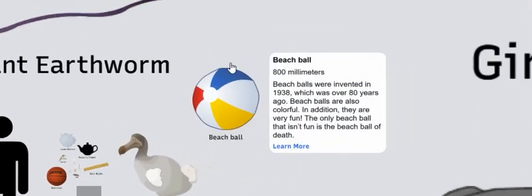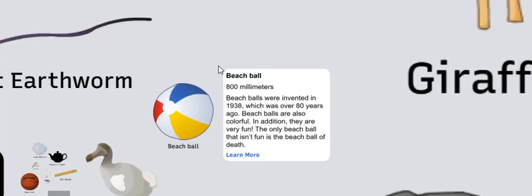Beach ball, 800 millimeters. Beach balls were invented in 1938, which was over 80 years ago. Beach balls are very colorful. In addition, they are very fun. The only beach ball that isn't fun is the beach ball of death, which isn't actually a beach ball, it's simply a cursor icon.